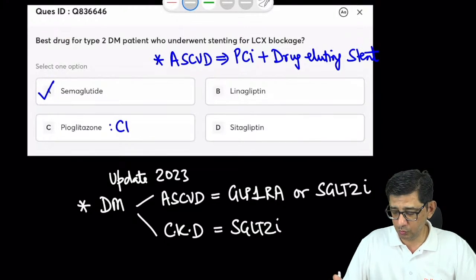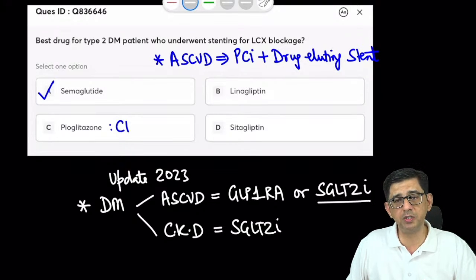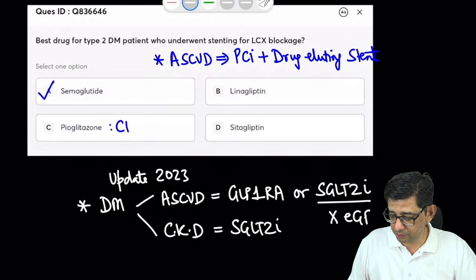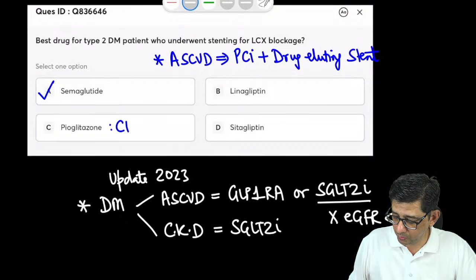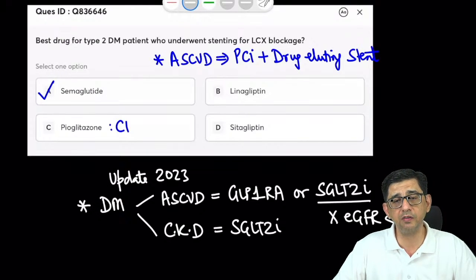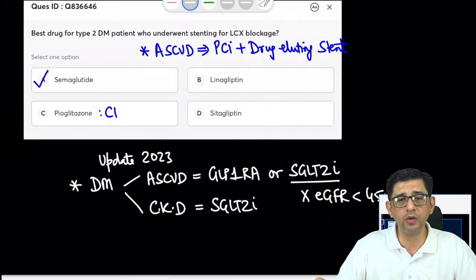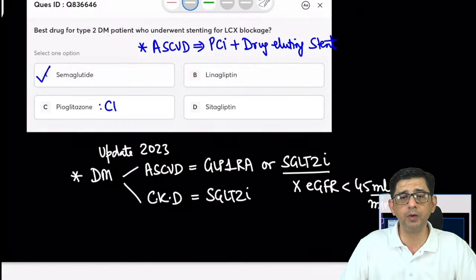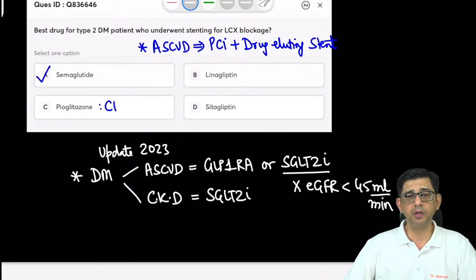Plus, there is a second problem that I just told you about: SGLT2 inhibitors should not be given if the estimated GFR of a patient is less than 45. So suppose he gives you a cardiorenal syndrome, like the person is having heart disease and also has chronic kidney disease, then you cannot use an SGLT2 inhibitor, and then a GLP-1 receptor agonist would be preferred.